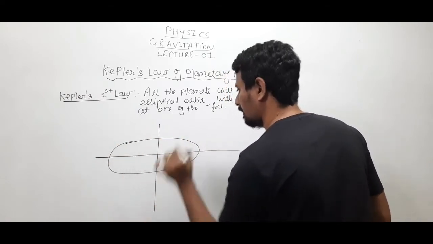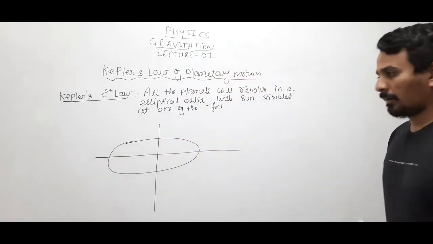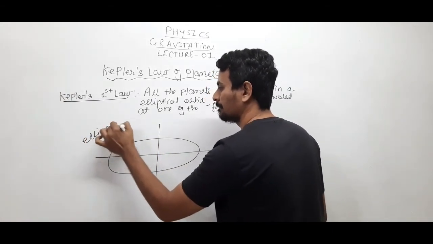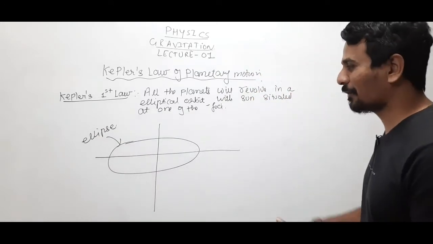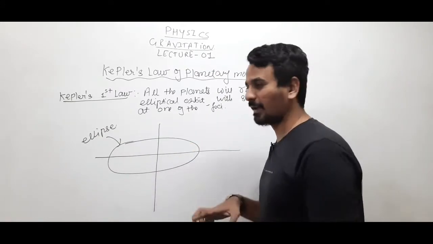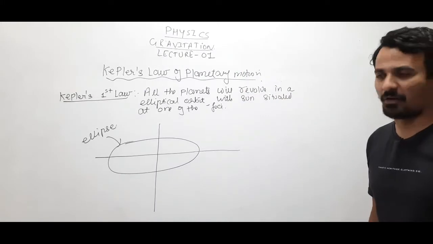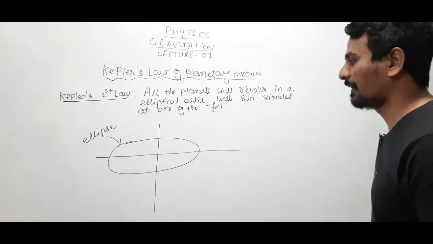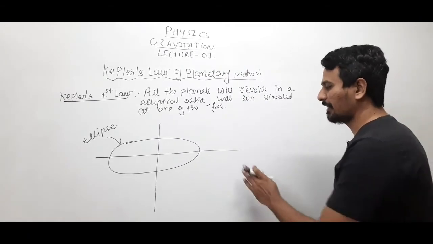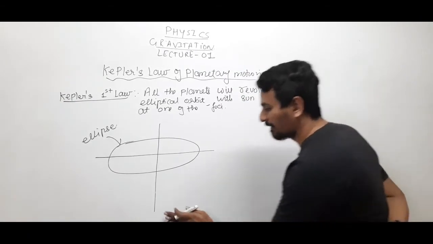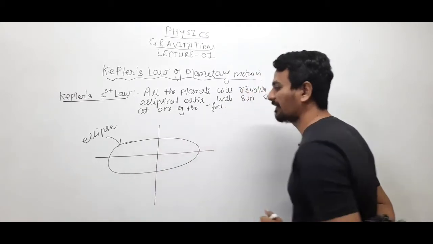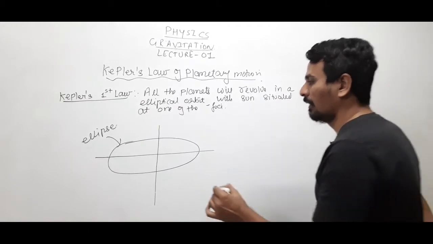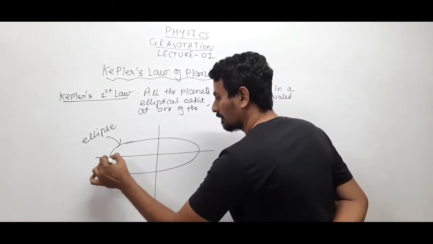This shape is known as an ellipse, or you can say if you are compressing a circle, then the shape will be similar to an ellipse, or you can say the shape of a potato almost, that is the shape of an ellipse. Now first we'll understand a little bit of what is an ellipse and what is eccentricity, what are foci, then we'll understand this law again.